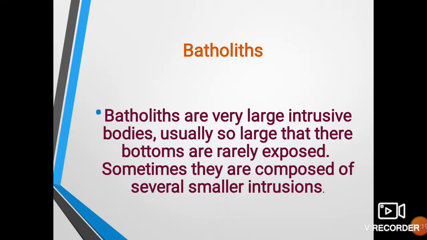Several smaller laccoliths or smaller plutons come together to form a larger intrusion called a batholith. And they are so large that very rarely are they exposed with their bottom. It means that only some part of the batholith gets exposed and the remaining part remains beneath the surface.